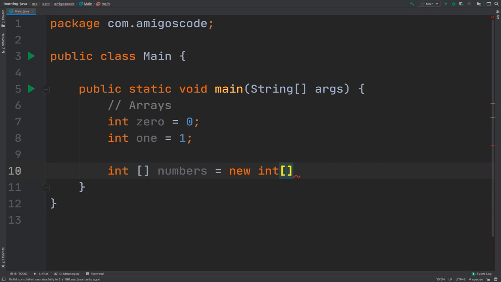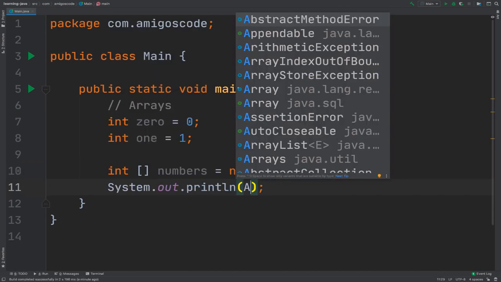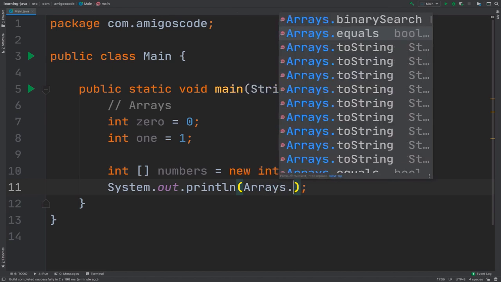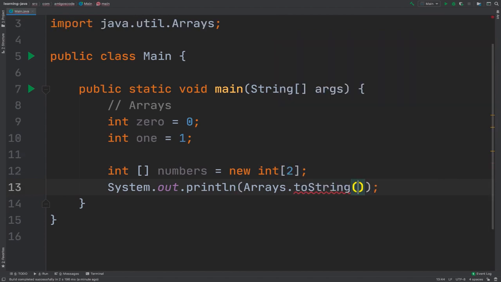So in our case, it can have 2 items. So we want to store both 0 and 1 inside. So now I need to end this with a semicolon, and now we have an array. So let me first go ahead and actually print this array right here so you can see the actual contents in it. So to print an array, simply say System.out.println, capital A, Arrays, and then dot, toString, and then simply say numbers.